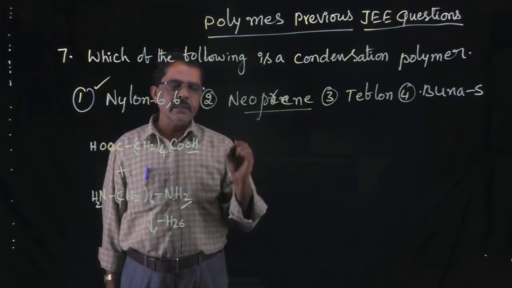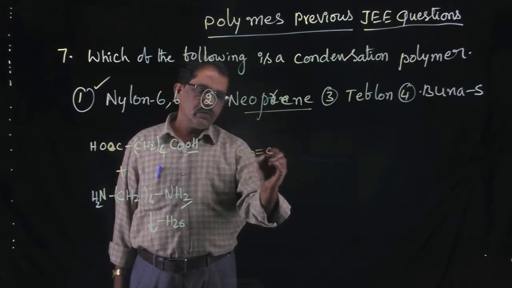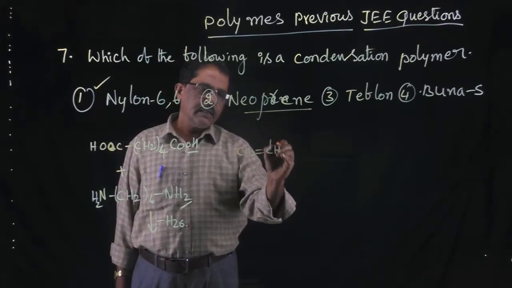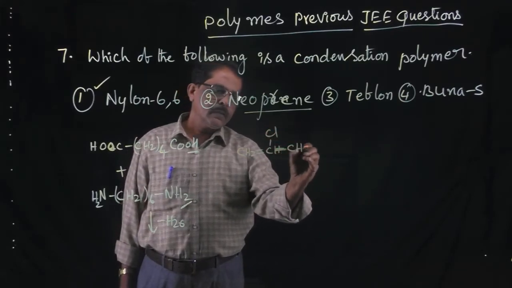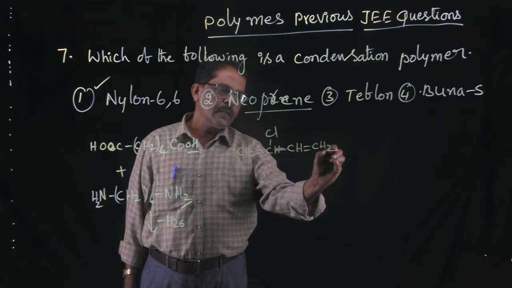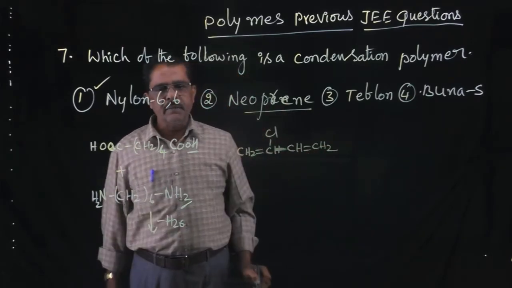2-chloro-1,3-butadiene is the what? Neoprene. So 2-chloro-1,3-butadiene, 1,3-butadiene. So this one is the what? Monomer unit. So there is no condensation. It is the addition polymer.